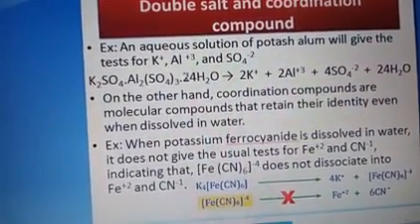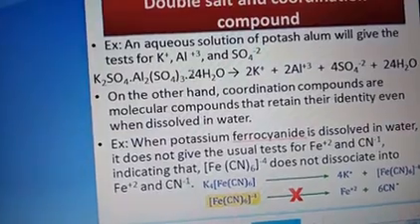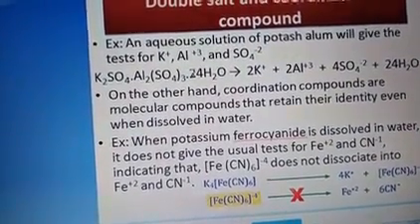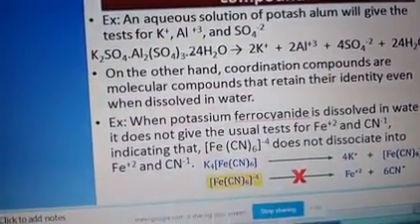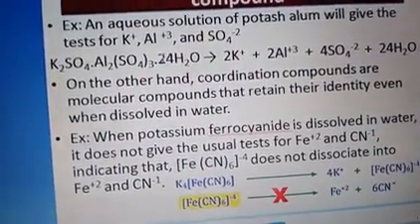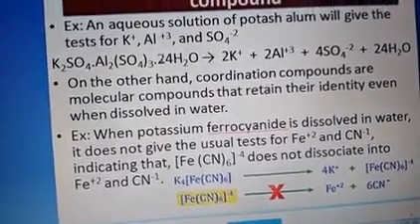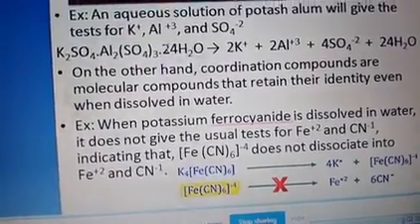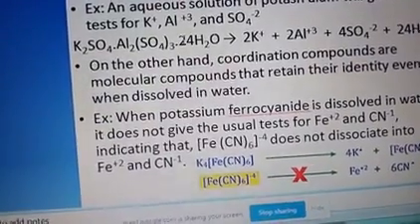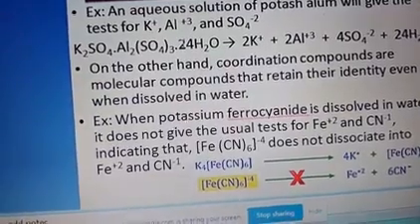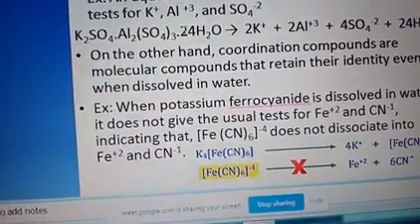In a double salt, that is potash alum, when we dissolve it in water, it ionizes into 2 K+ ions, 2 Al3+ ions, 4 SO4 2- ions and 24 water molecules. That means all the substances become ionized in the case of a double salt. Whereas coordination compounds are molecular compounds, and they retain their identity even when dissolved in water.